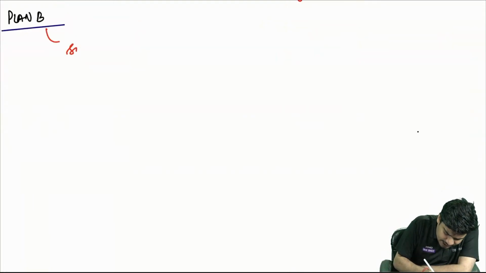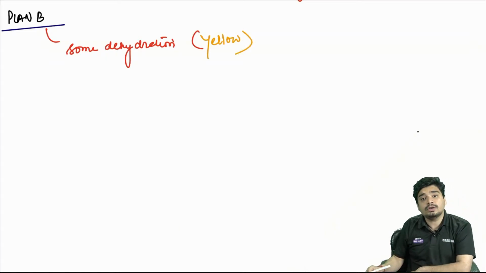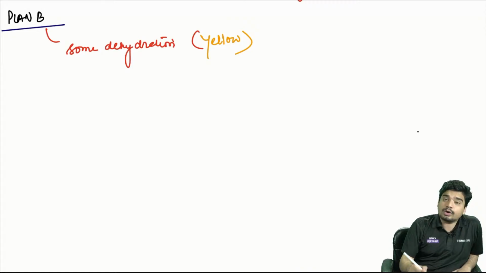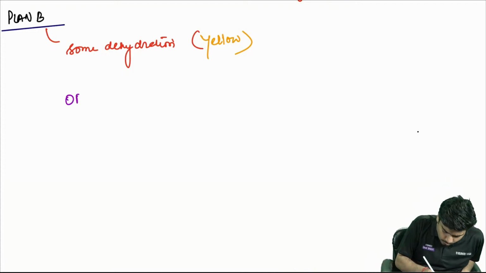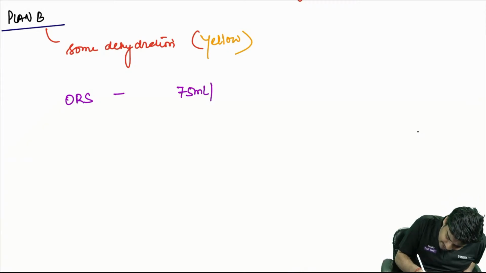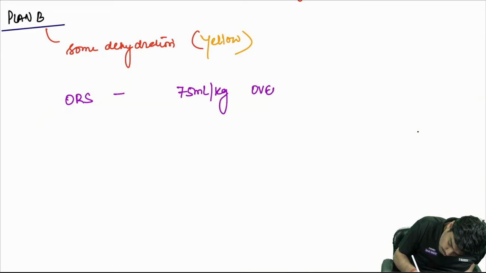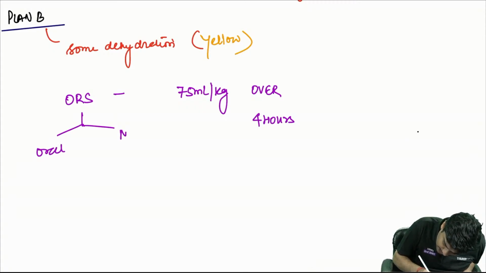Now coming to Plan B. Plan B is for some dehydration, which is coded yellow. In some dehydration, what are we going to do? We are going to do replacement of whatever dehydration has occurred, and we are going to give ORS again. How much? This time we are going to give 75 ml per kg over 4 hours. This ORS can be given orally or NG in Plan B.